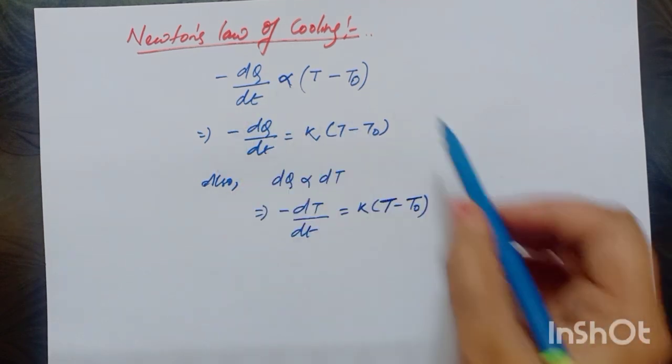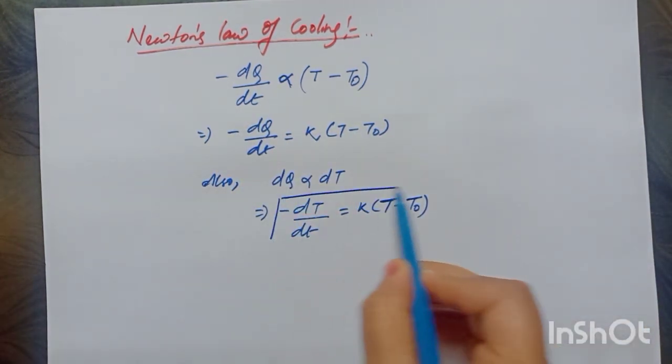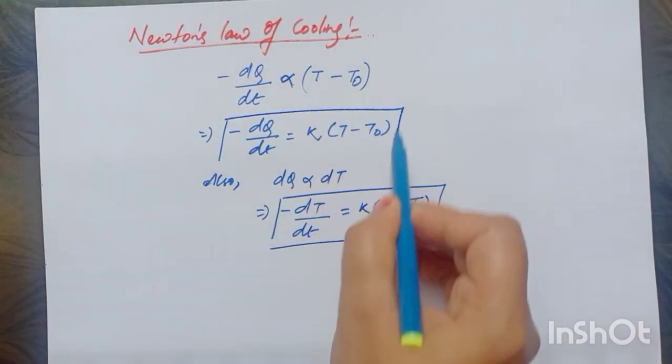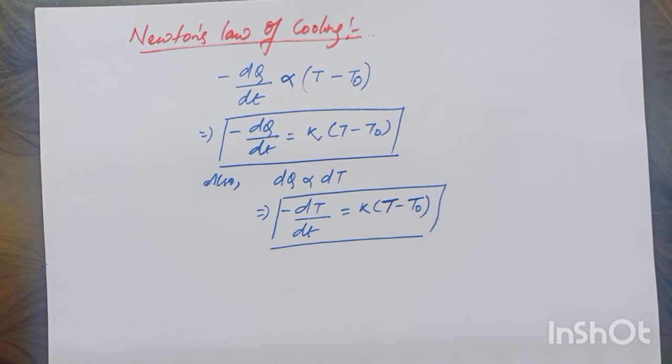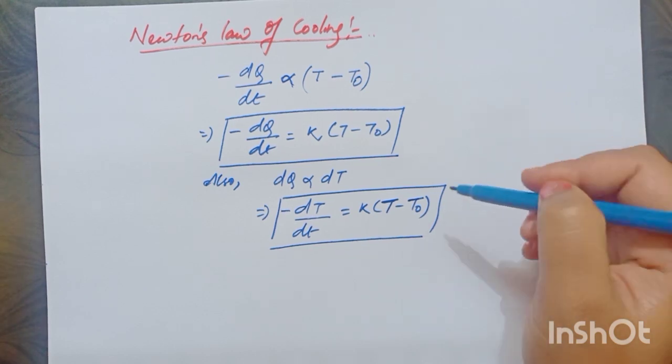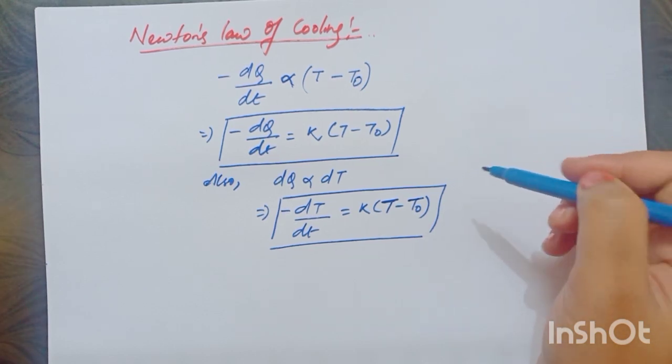So this is Newton's law of cooling. That is, the rate of loss of heat of a body is directly proportional to the temperature difference between the body and the surrounding. So regarding Wien's law, Stefan's law and Newton's law, we will be doing numericals in the next video.